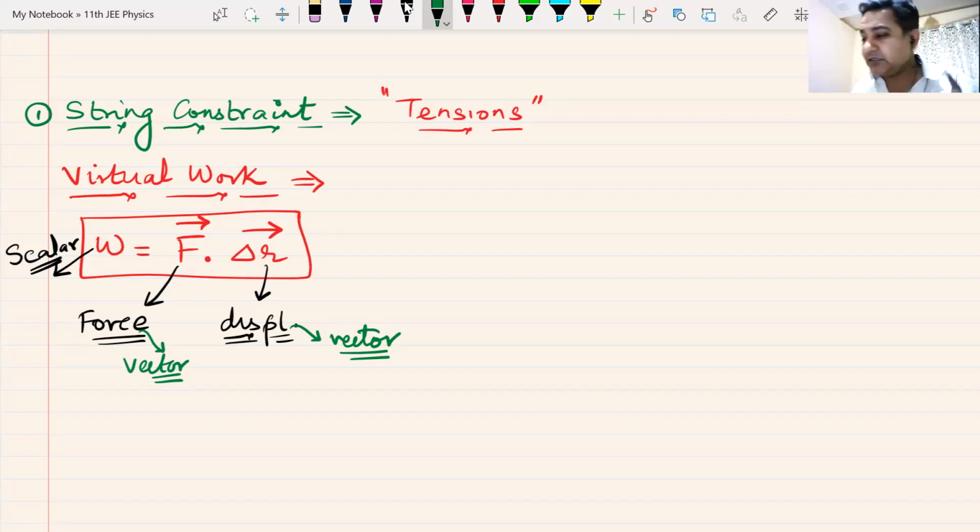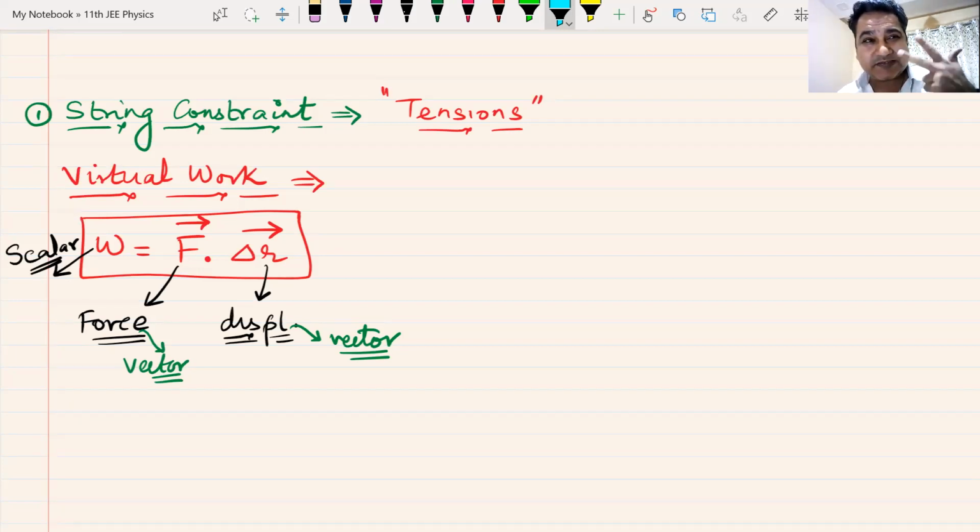And that magic is done by a very small thing that you might have missed in the entire formula. What is the smallest thing that I've missed in this entire formula? I have marked work, I have marked F, I have marked displacement. There's a very small thing that I have not marked, and that does the job of converting force and displacement into work.